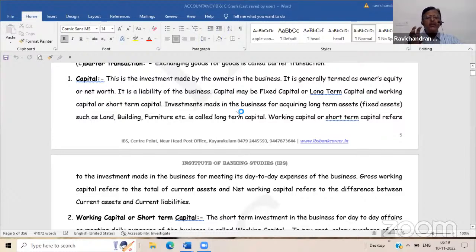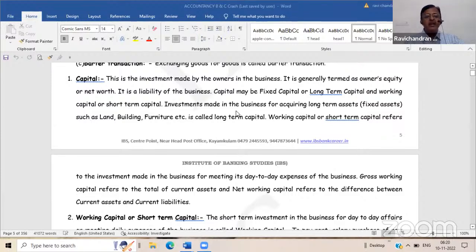For the time being, you presume yourself as an accountant of this firm, not as an employee of the bank, not as an outsider. When you learn accountancy, you learn in such a way that you have been appointed as the accountant of that particular business organization. From that angle, you have to think. So if you think like that, the owner who has contributed money to the business is an outsider creditor. So capital, now you tell me whether capital is a liability or asset of the business.